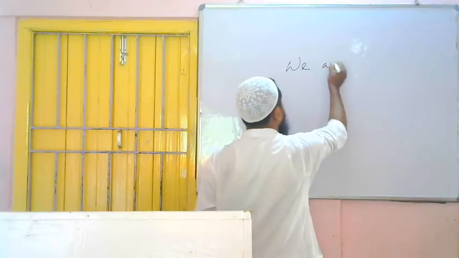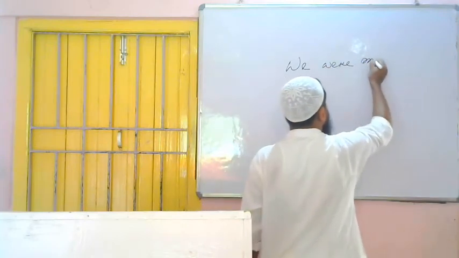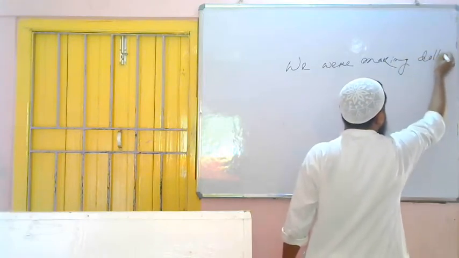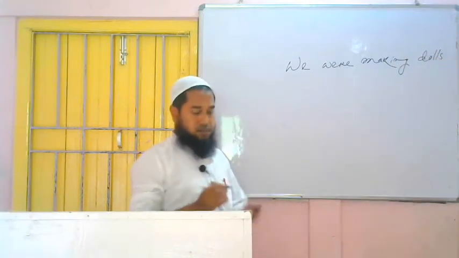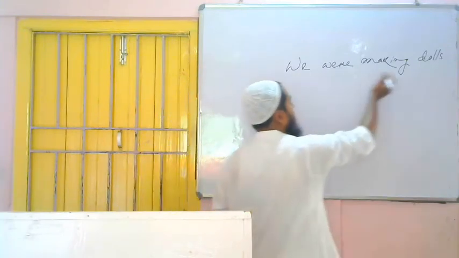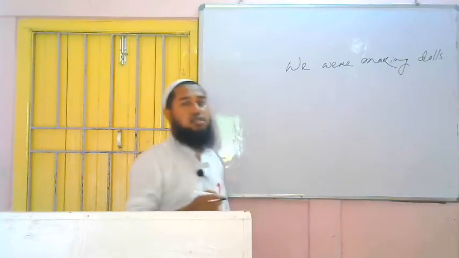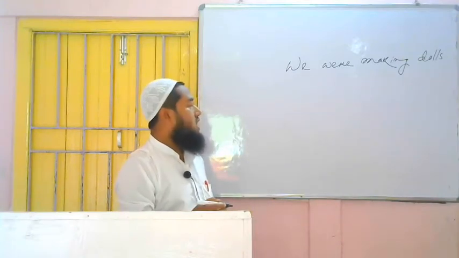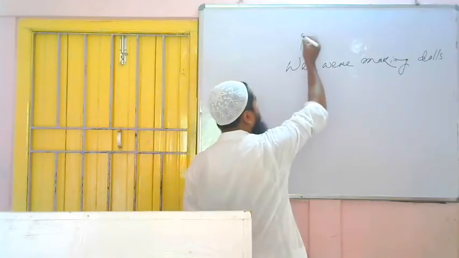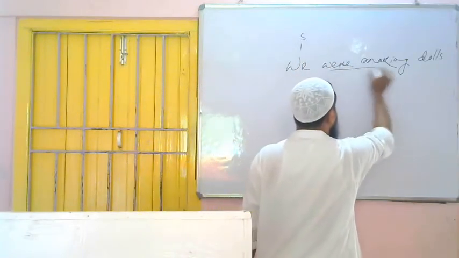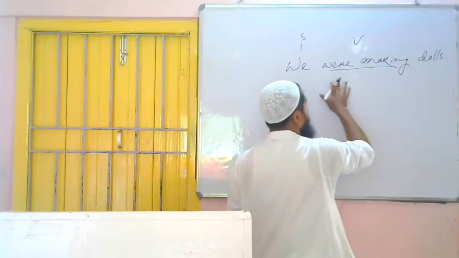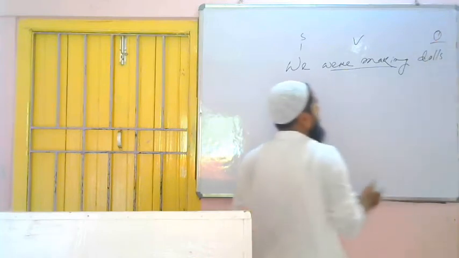We were making dolls. This is a sentence of past continuous. How have we understood? Because were is there and ing with the verb is there. So we have understood this is a sentence of past continuous. Now next thing is what? We have to find out subject, verb and object. We are telling about we. So this is the subject. Action word is what? Make. So here the verb is were making, and on whom the work or the action of the subject is falling, dolls. This is the object. We got the three things.